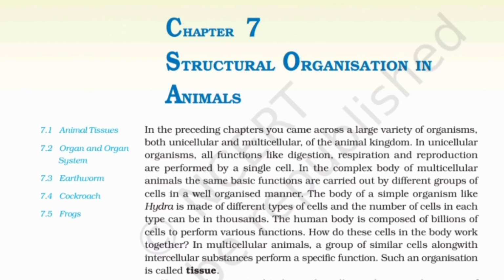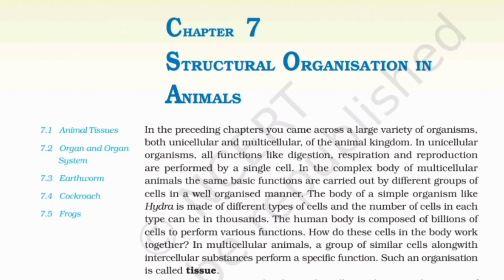Structural organization in animals. In the preceding chapters you came across a large variety of organisms, both unicellular and multicellular, of the animal kingdom. In unicellular organisms, all functions like digestion, respiration and reproduction are performed by a single cell. In the complex body of multicellular animals, the same basic functions are carried out by different groups of cells in